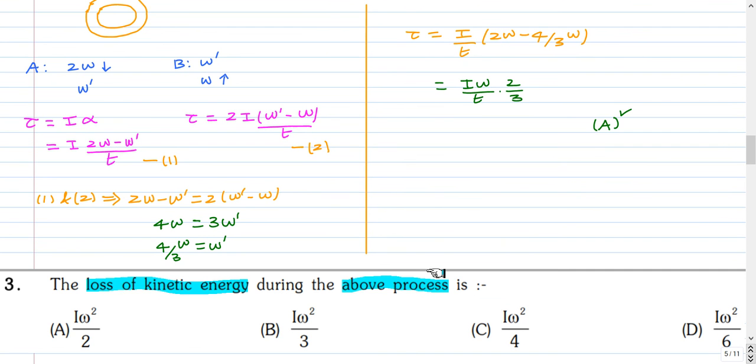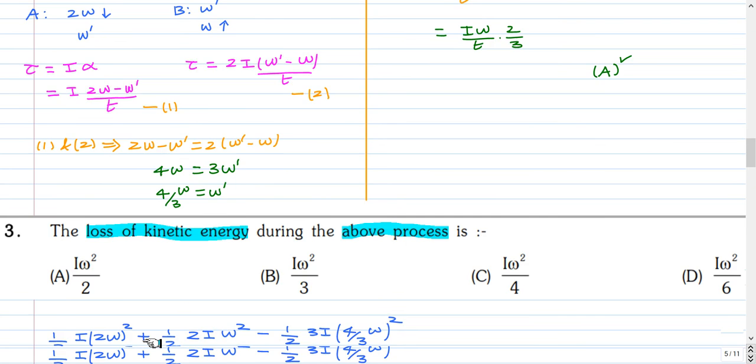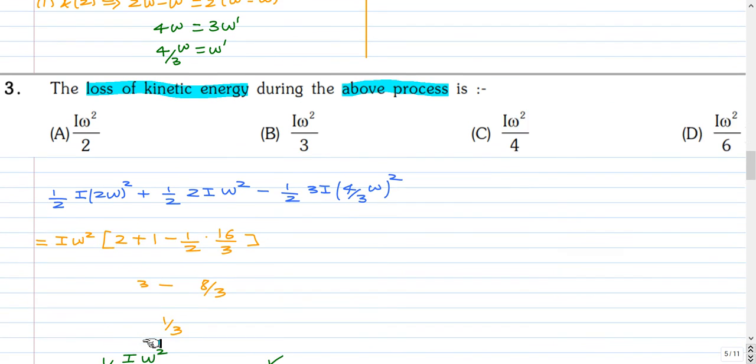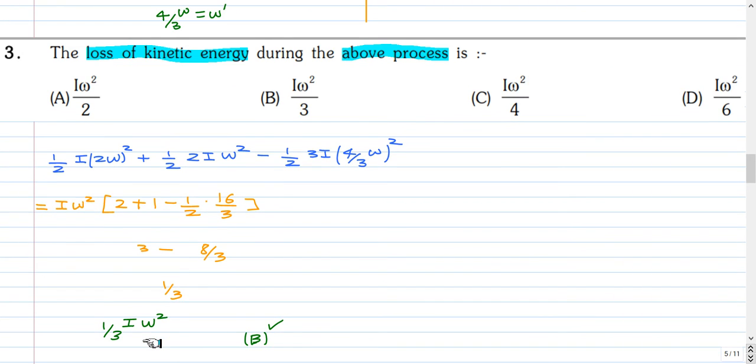This is the next part of the question. The loss in kinetic energy in the above process is. You can pause and attempt this question. So the loss in kinetic energy is the initial kinetic energy minus the final. So initial kinetic energy is kinetic energy of the two disks, that is half I (2 omega) square plus half 2I omega square, and the final kinetic energy of the combined motion, that is half 3I into (4/3 omega) square. So simplifying we get 1/3 I omega square. The correct option is option B.